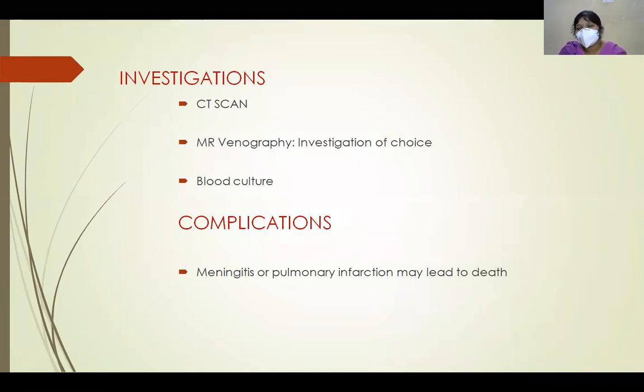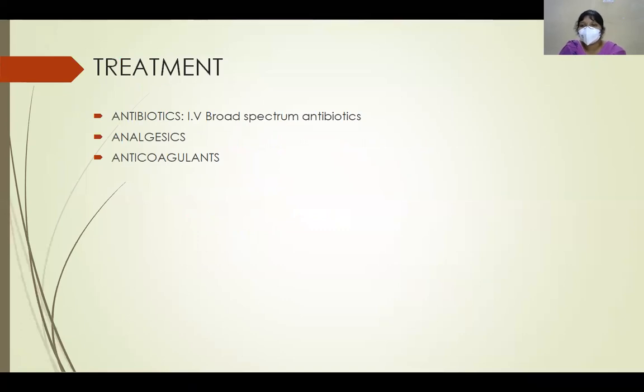Complications: it can lead to meningitis and pulmonary infarction. Pulmonary infarction is the cause of death. Coming to treatment of cavernous sinus thrombosis, we have to give antibiotics, which are the mainstay of treatment. IV broad spectrum antibiotics should be prescribed. Analgesics for relief of pain should be given. The role of anticoagulants is controversial; whether to prescribe them or not is still under query. So that is about cavernous sinus thrombosis.